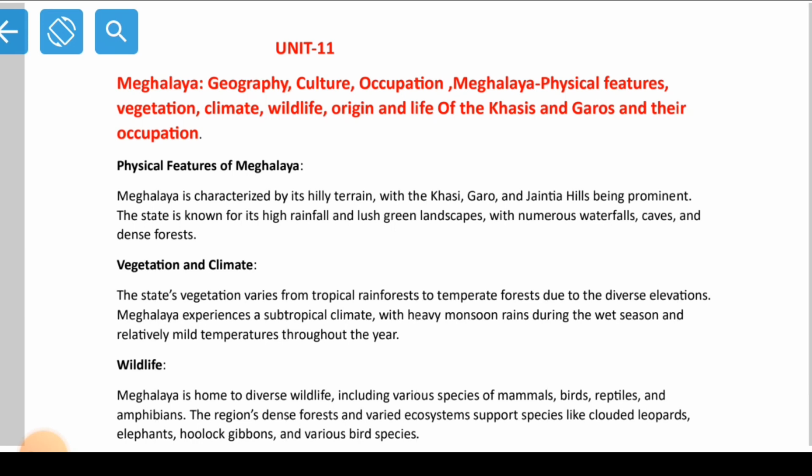So all those things, like what is the state animal, what is the state bird, what is the state flower. We should know all this, right? Everything from top to bottom we should know about Meghalaya, right?